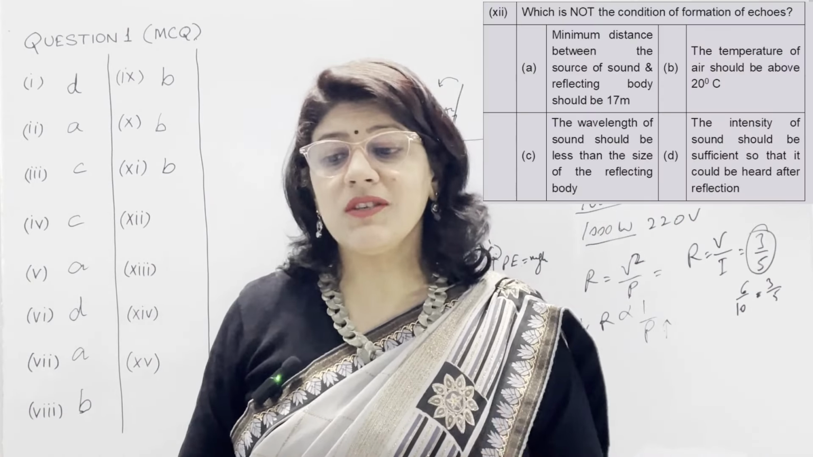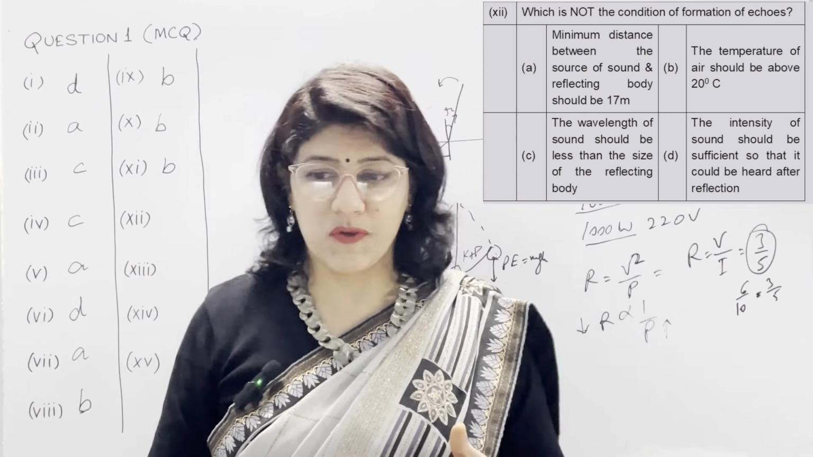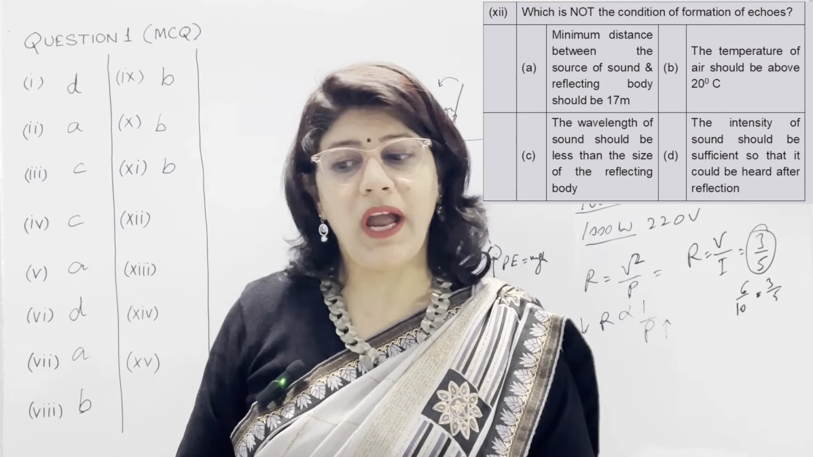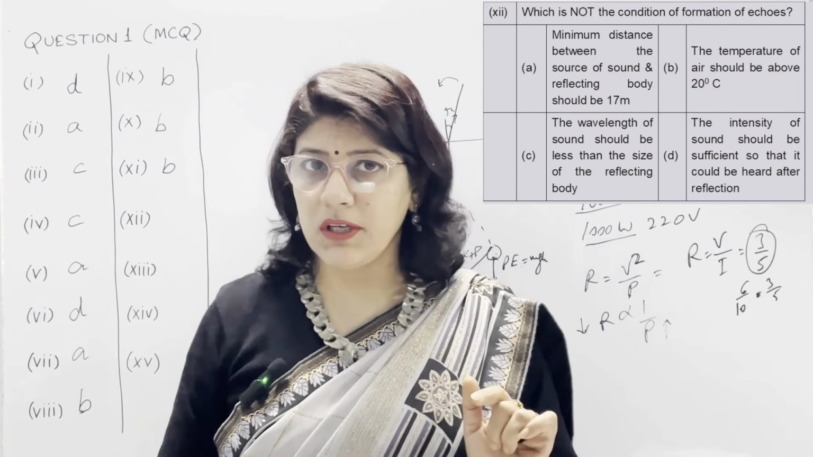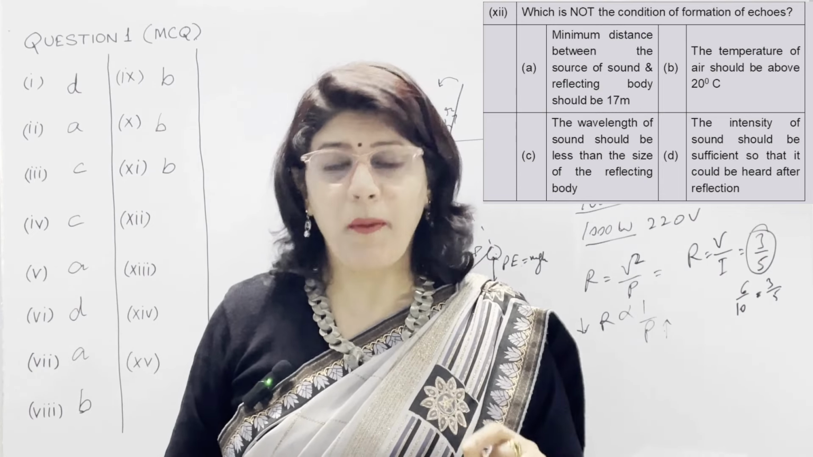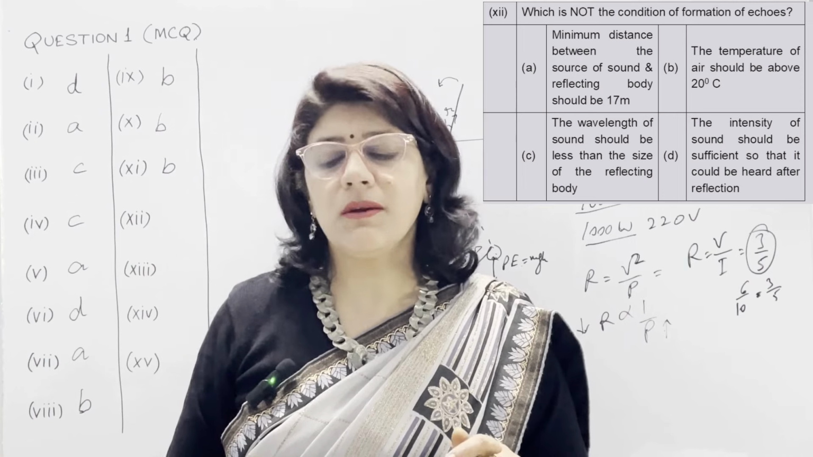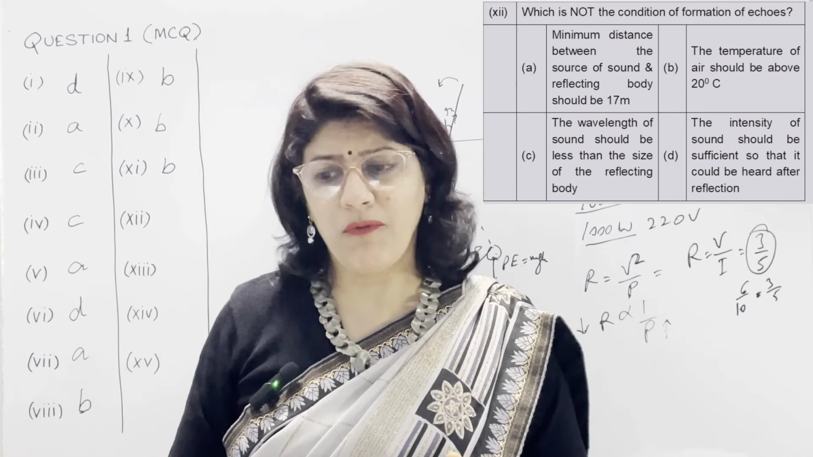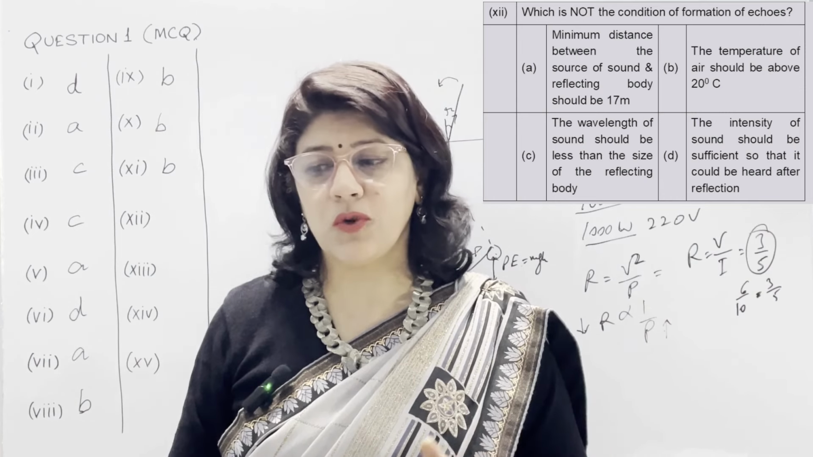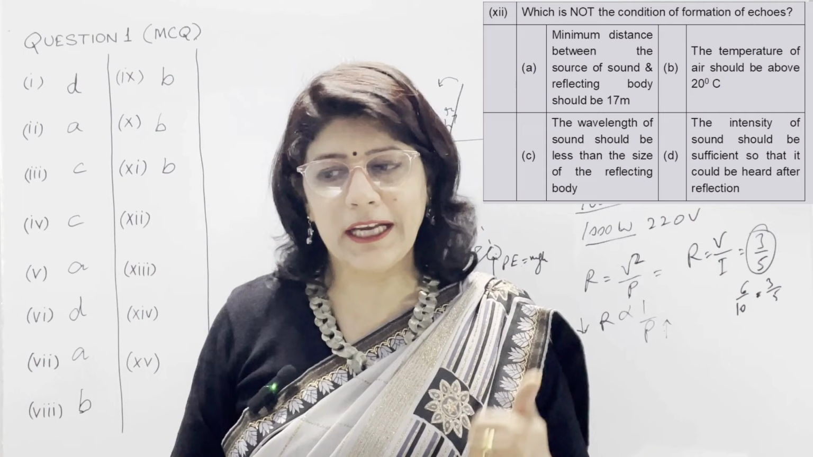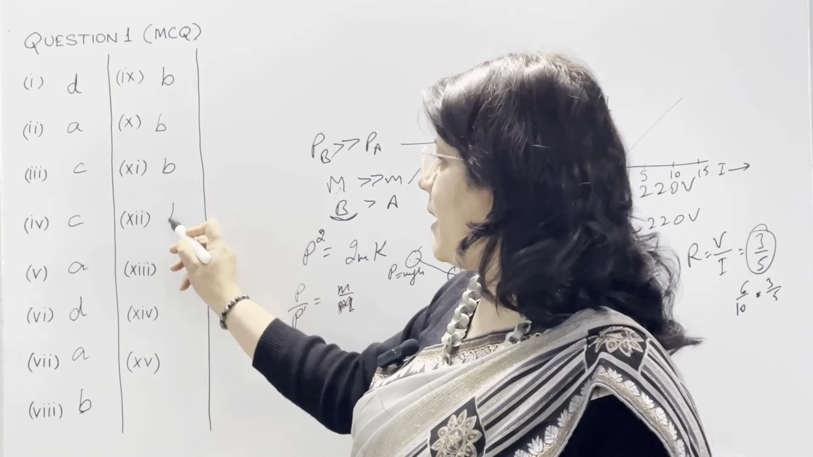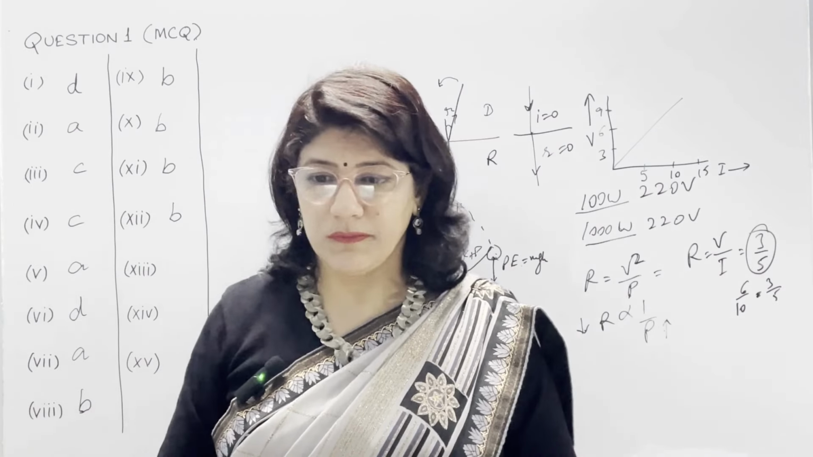In 12th, which is not the condition of formation of echoes from chapter sound. A option is minimum distance between the source of sound and reflecting body should be 17 meter, and we know that this is correct option. B is the temperature of air should be above 20 degrees Celsius. C is the size of the obstacle should be greater than the wavelength of sound. Again, this is correct. D, the intensity of sound should be sufficient so that it could be heard after reflection. Again, this is correct. So our incorrect option is part number B. So in 12th part, B is correct option.